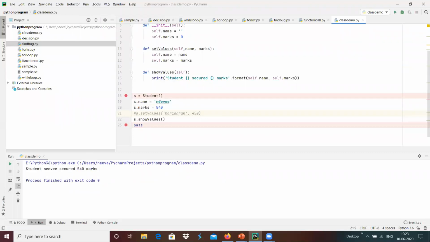The instance s dot the member variable name has been updated over here, and the s dot marks member variable is updated over here. And whenever we are calling show values using this instance, that instance has the values of name and marks that were set, so we got the print output over here. And this is how we are accessing the members using the instance basically.